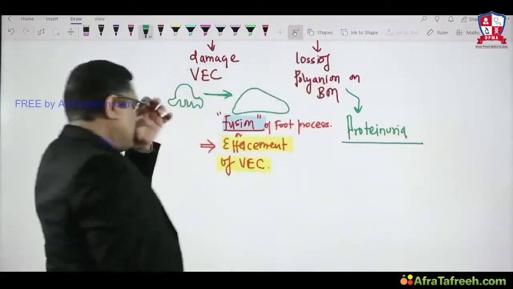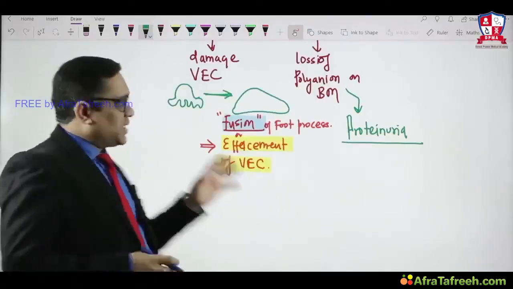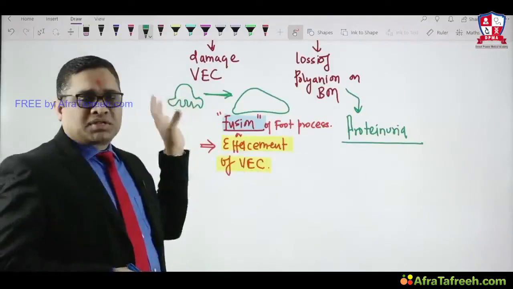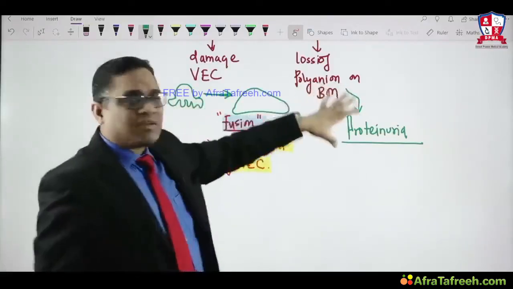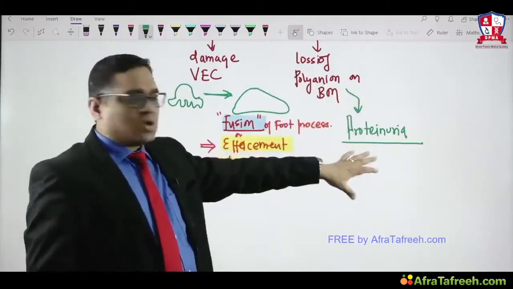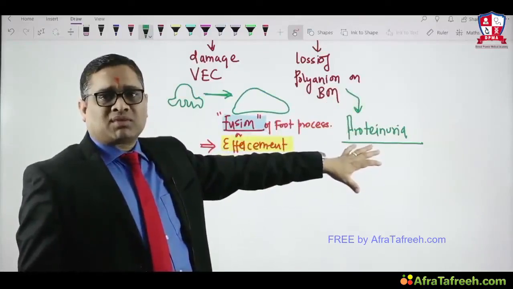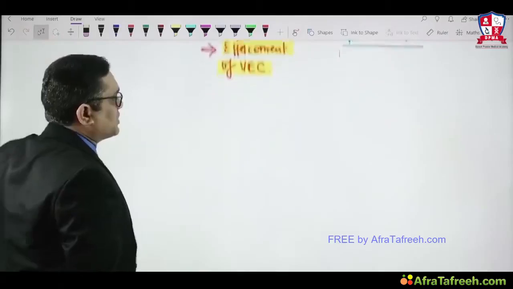So we can understand the basic etiopathogenesis of minimal change disease: damage of the visceral epithelial cell with fusion of the foot process, and loss of polyanion on the basement membrane. That causes loss of negatively charged albumin and results in proteinuria. These are the important points about etiopathogenesis.